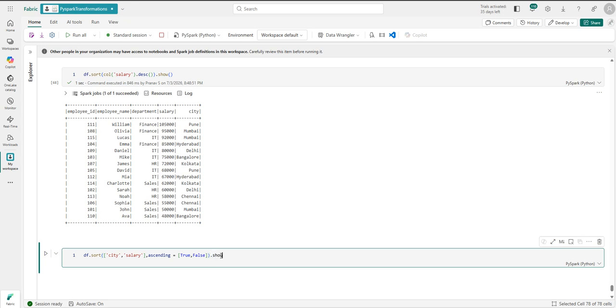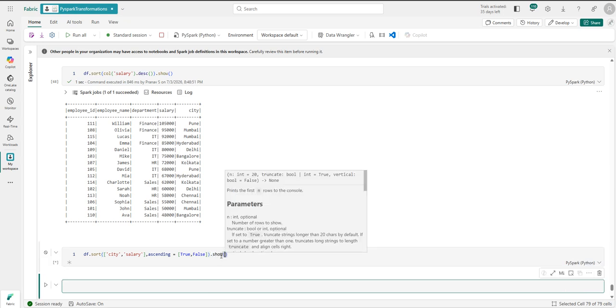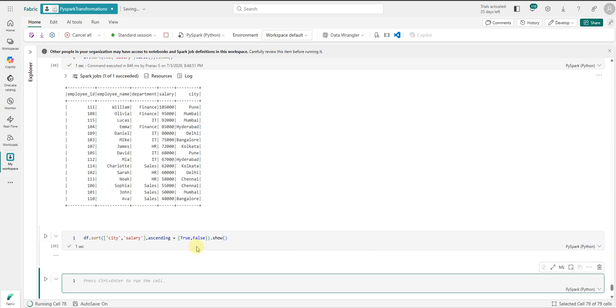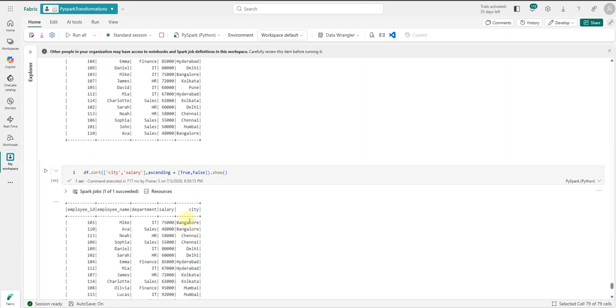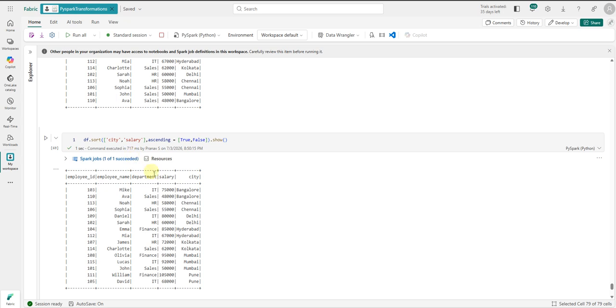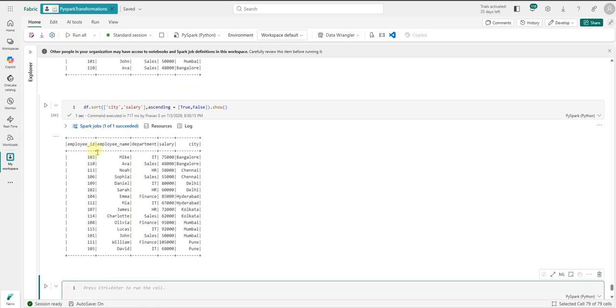And if we do dot show, now we can see the city column is sorted in ascending order, and then the salary column is sorted in descending order. So in this way, we can sort the data frame with respect to multiple columns. So this is how dot sort works.